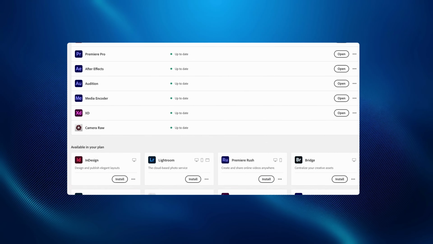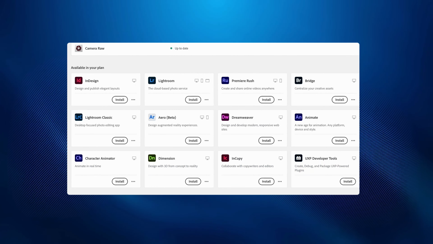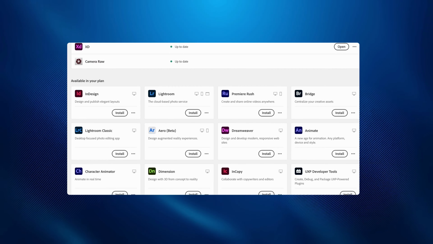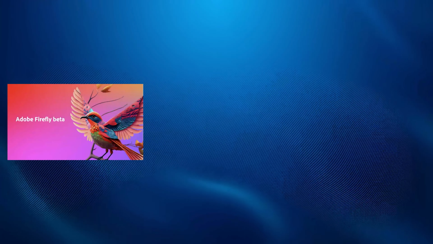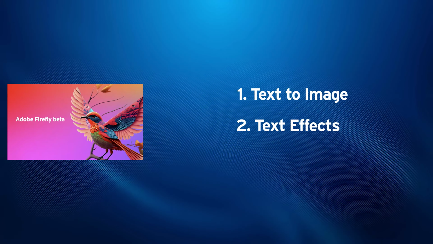If the Adobe industry is also in AI, then you can imagine what they can do, how they can revolutionize the industry of graphic design, because they have a number of software products. Now they are implementing AI in every software. So let's learn Firefly. There are two options in the Adobe Firefly beta version. Text to image and text to effects are working only. First, let's check the text to image.